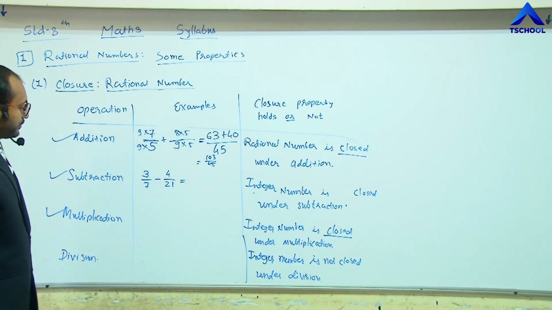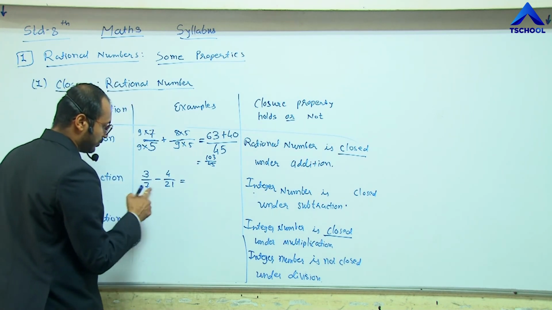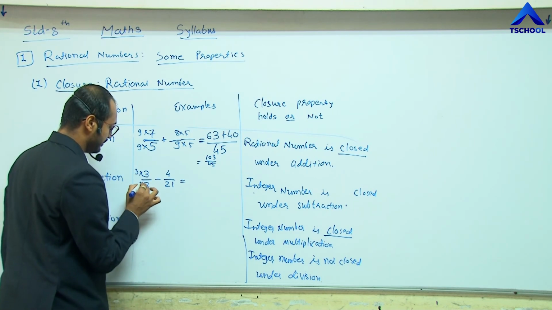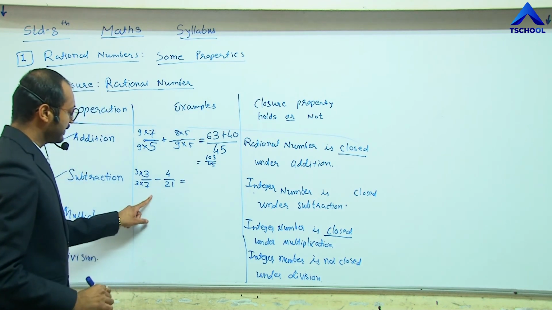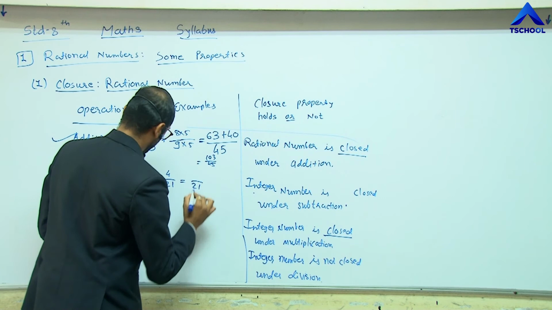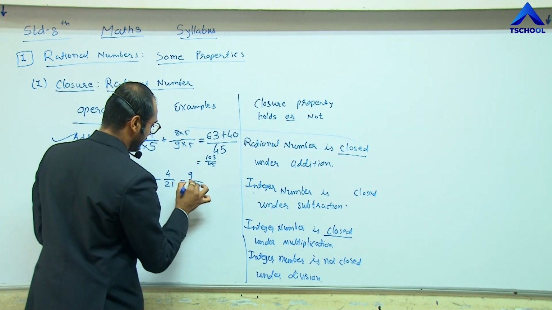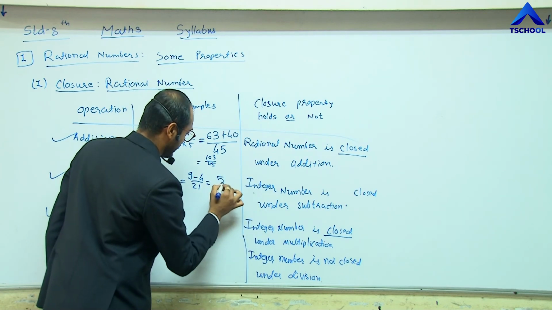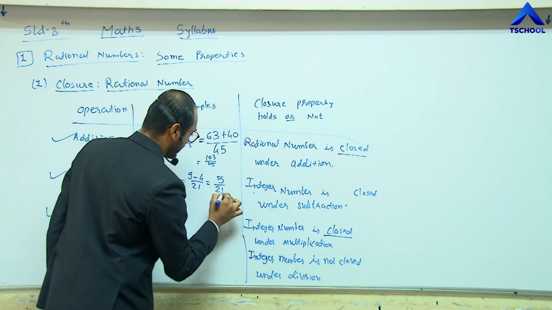So 3 by 7, to make this denominator equal, let us multiply with 3. Here also 3. 7 3s are 21. Denominator became equal. Here 3 3s are 9 minus 4. Here the answer is 5 divided by 21.